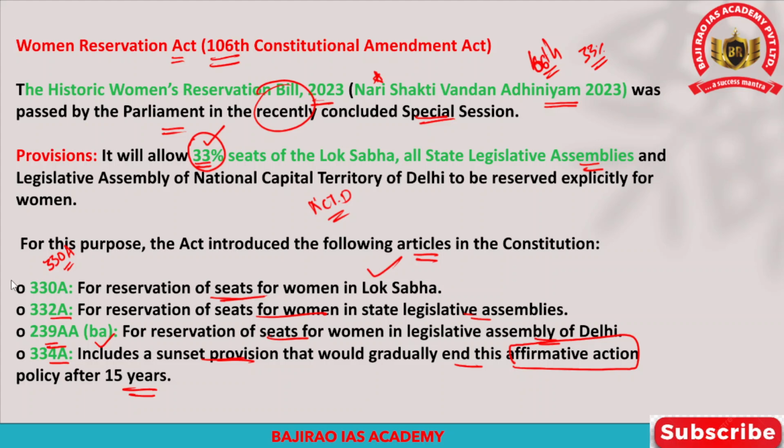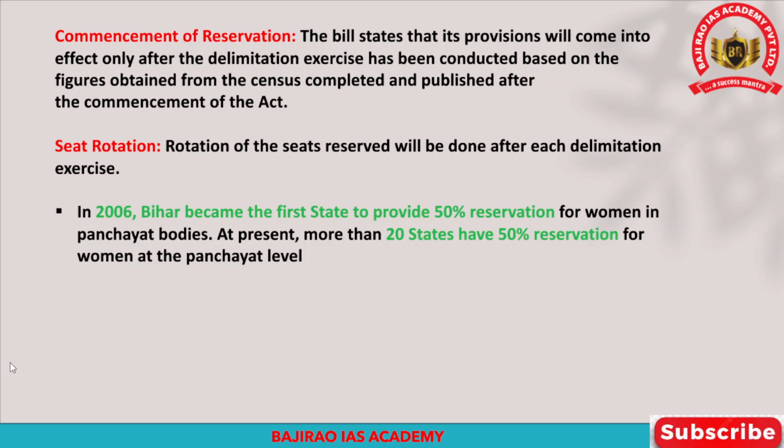Okay, so these are 4 different articles that are being introduced as part of the 106th Constitutional Amendment Act. Apart from that, the bill also states that its provisions will come into effect only after the delimitation exercise is carried out after conducting the new census. Because of the COVID-19 pandemic, we have not conducted census in 2021. So it was delayed and further postponed.